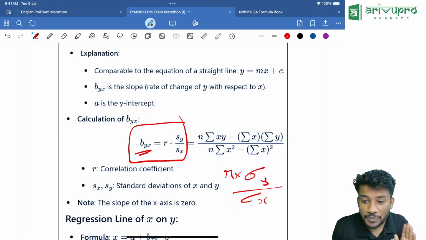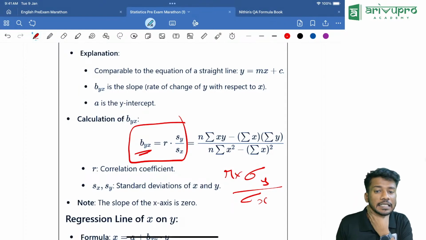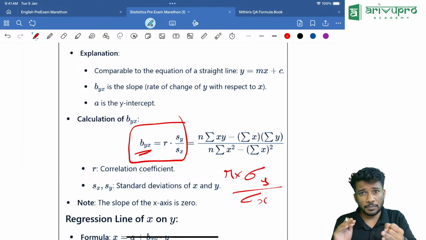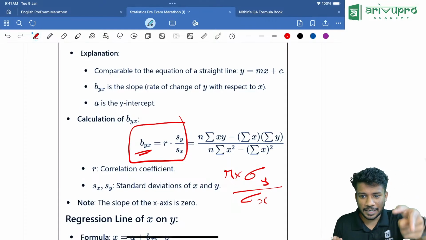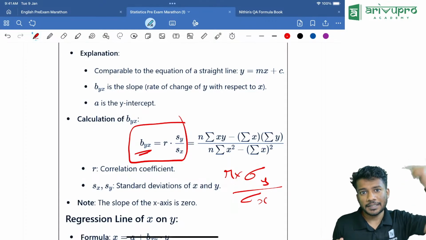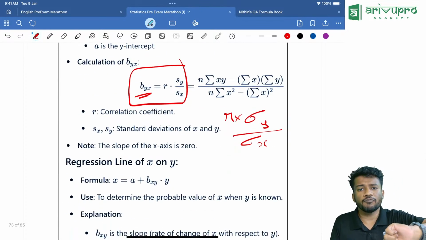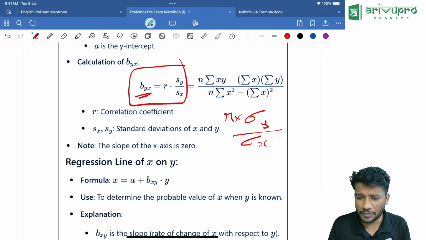Topics we are going to cover: regression, then I'll go to chapter number 13, then chapter number 7, and based on the time, chapter number 8 also, the major part which can come for the exam. I will just revise that part. Then I will go to APGP. That's my plan for the day, and I will wind up very soon. It will be like 2.5 hours, and everything will be done.